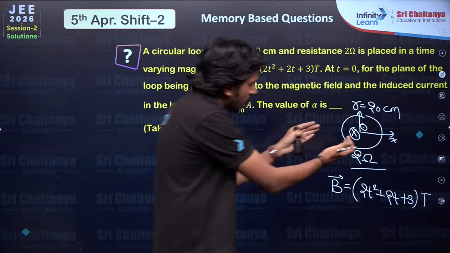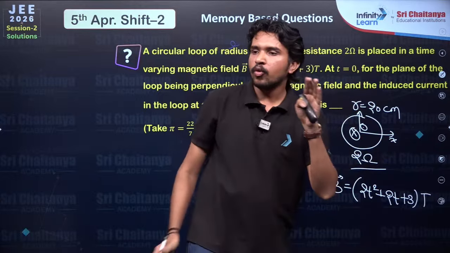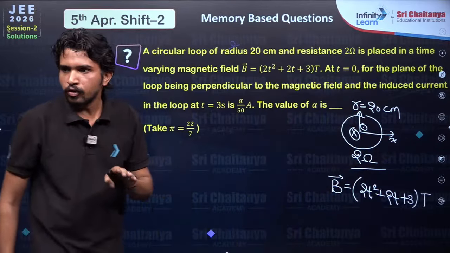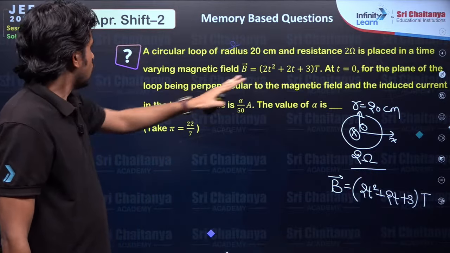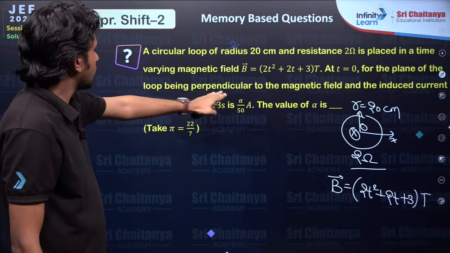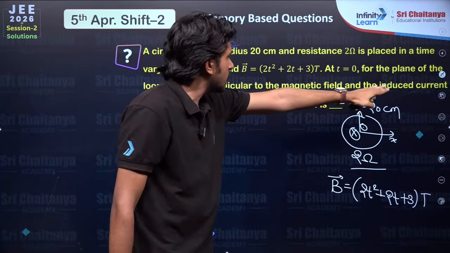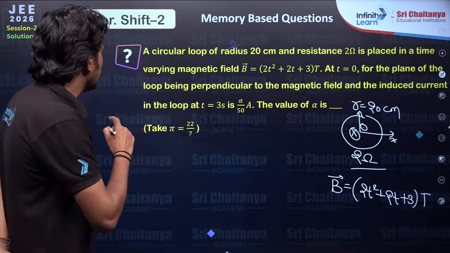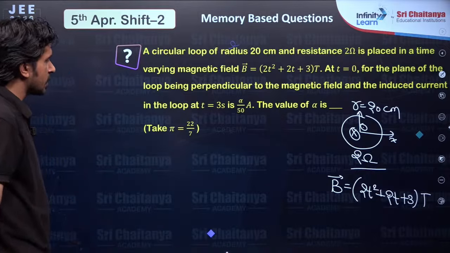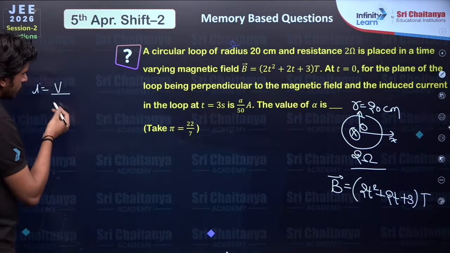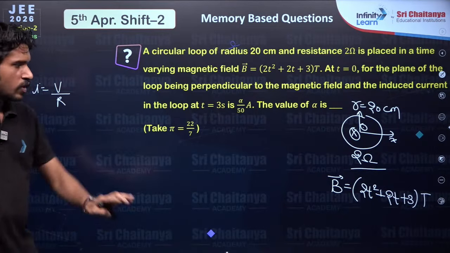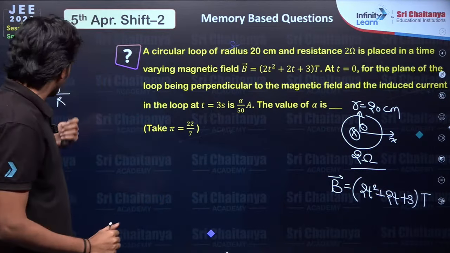That means area vector and magnetic field are both in the same direction. We need the induced current in the loop at t equals 3 seconds. So current is voltage by resistance R. Very simple thing. Now we need voltage.